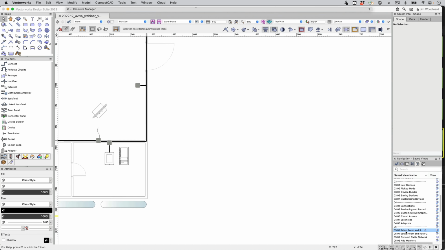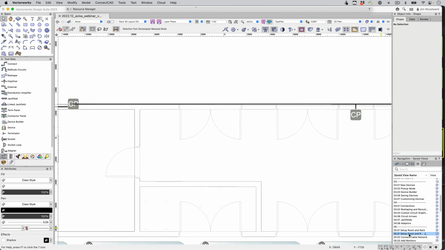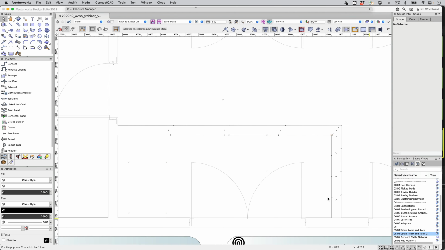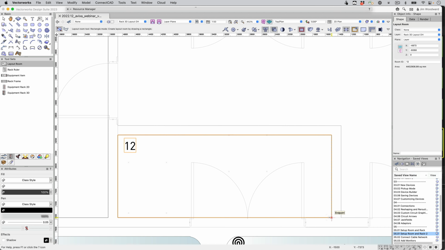Let's add a little bit to this design. We'll start off. We have some rooms and a cable network. Let's add another room. We'll go into the layout tool set, grab the layout room, and we'll call this IT closet.